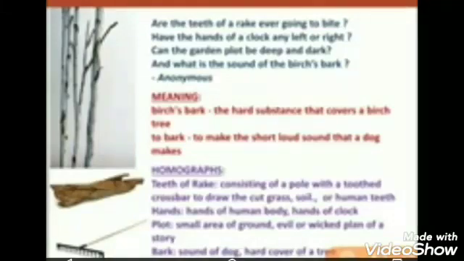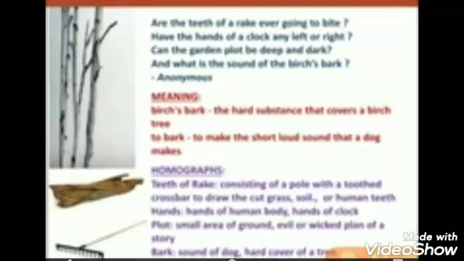In this way, the poet asks, can the garden plot, that means an area, be deep and dark? And another meaning, can the plan of a garden be deep and dark?